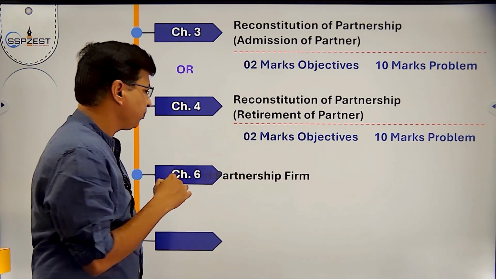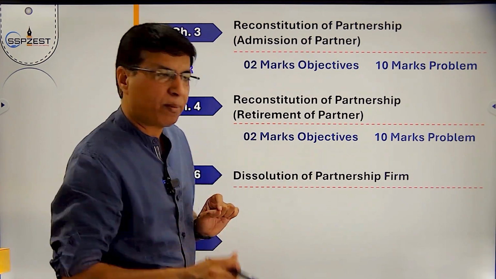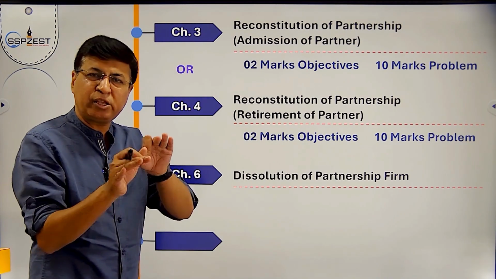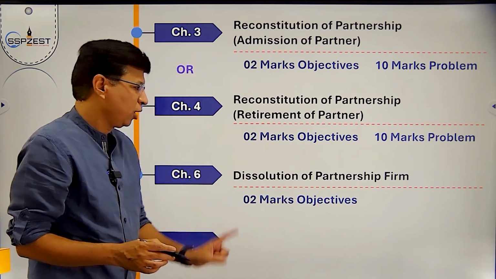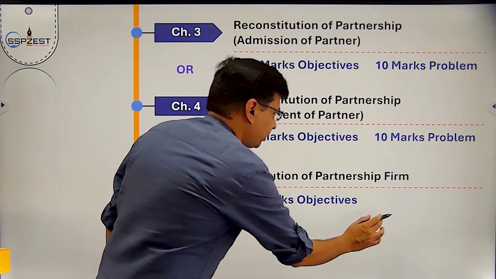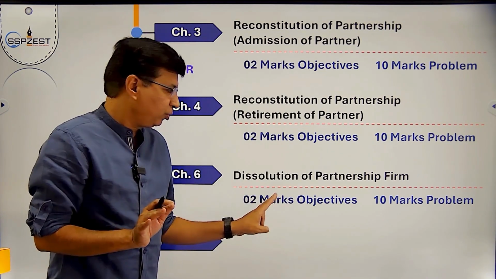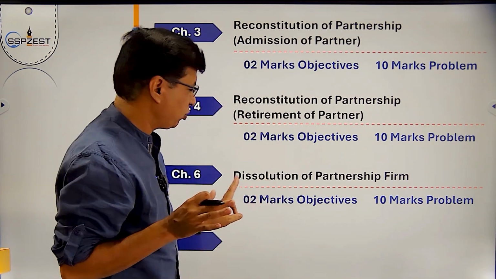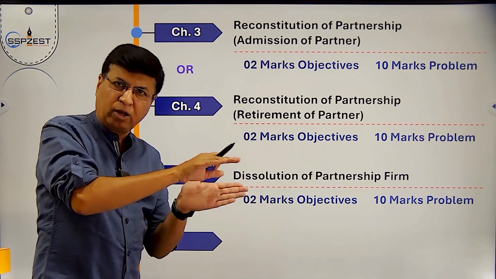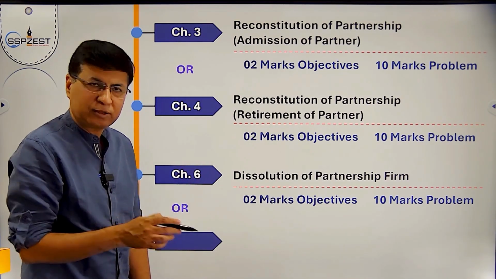Chapter number 6, dissolution of partnership firm. One of the easiest and most interesting chapters, dissolution. 2 marks objectives and 10 marks practical problem. They will ask you either journal entries or a practical question like ledgers and balance sheet, or chapter number 7.